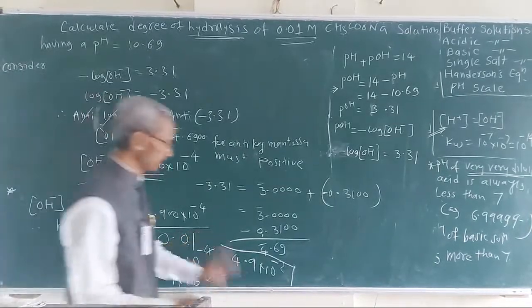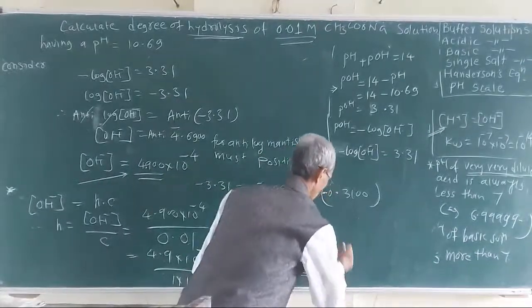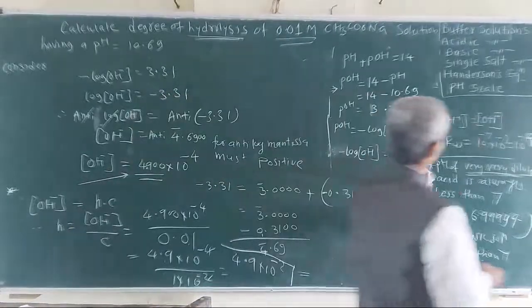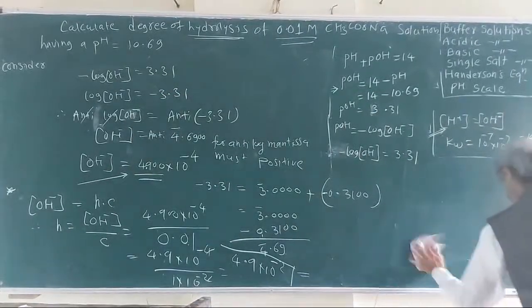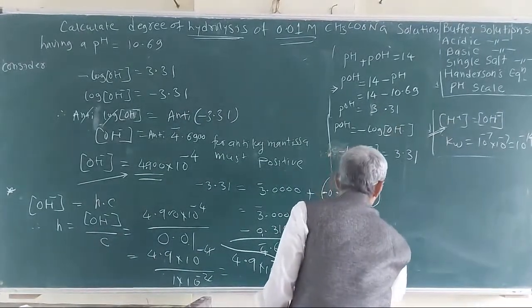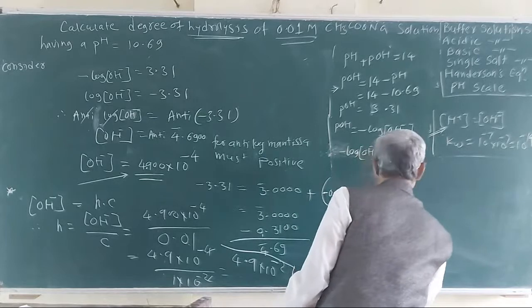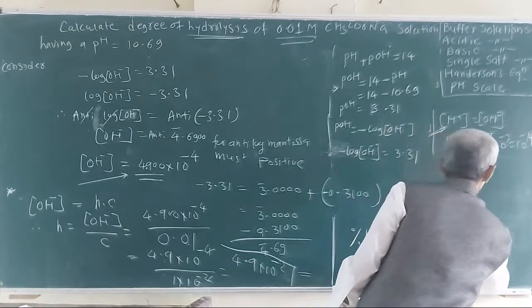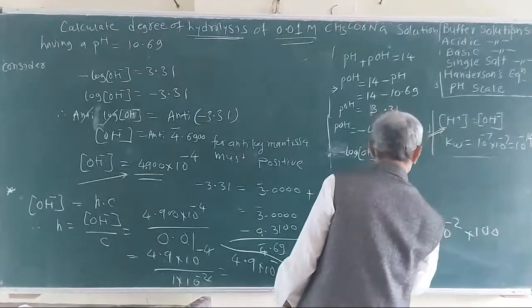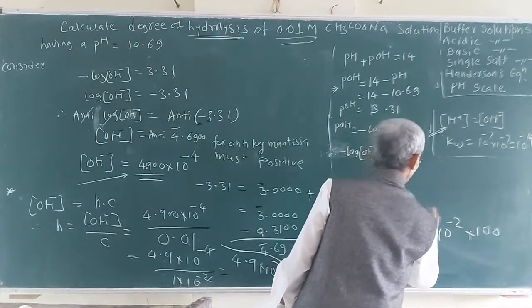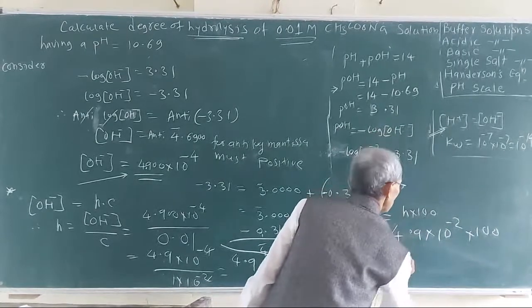Percentage of hydrolysis is equal to 4.9 into 10 raised to minus 2 into 100, that is h into 100.